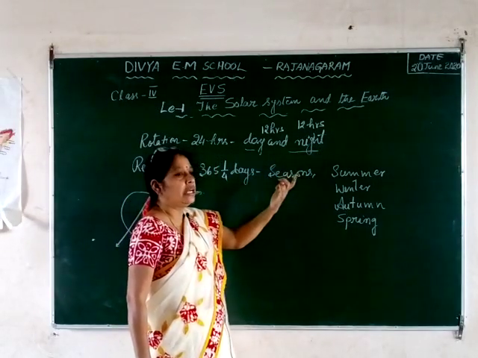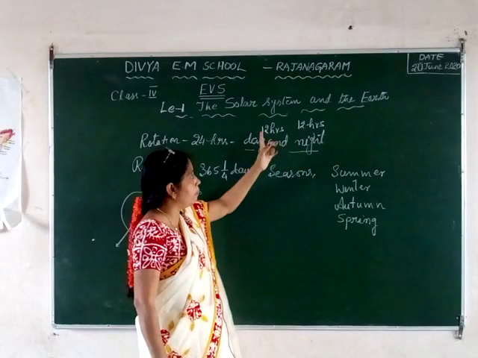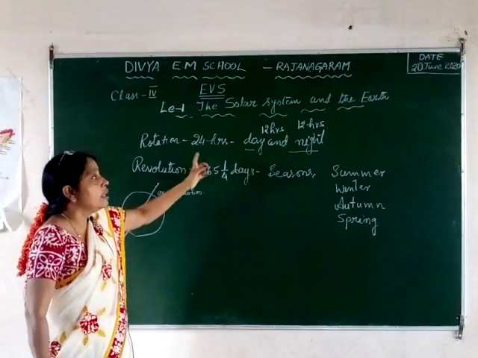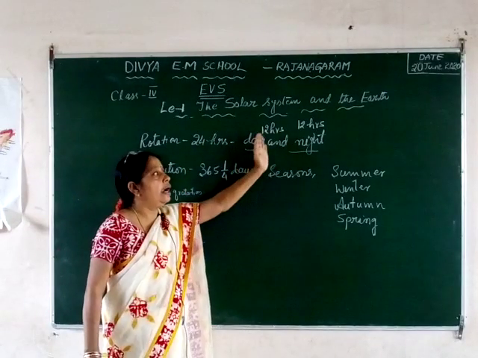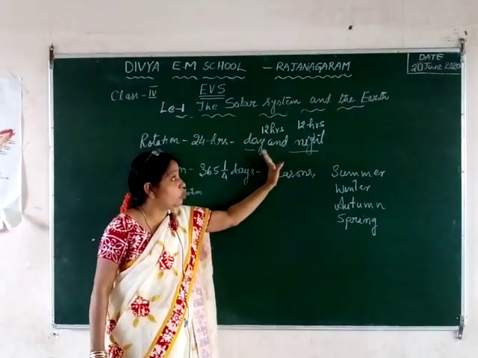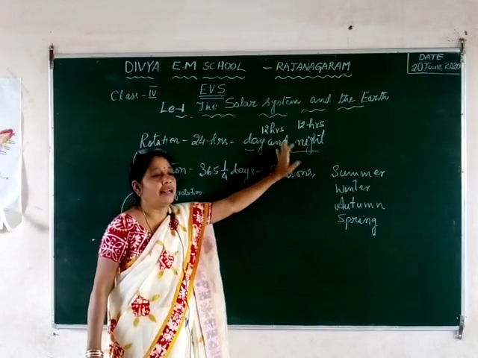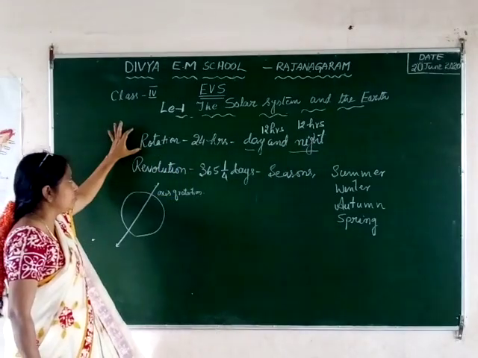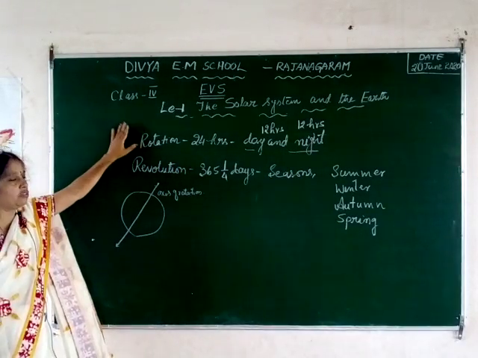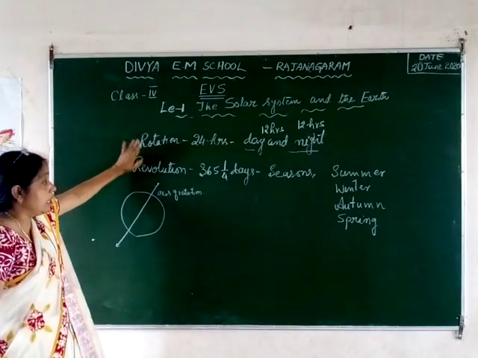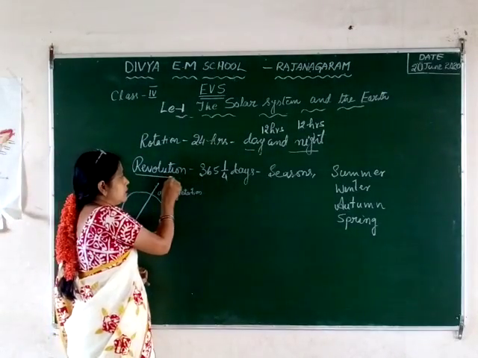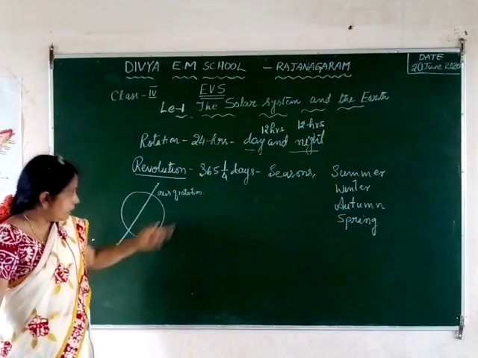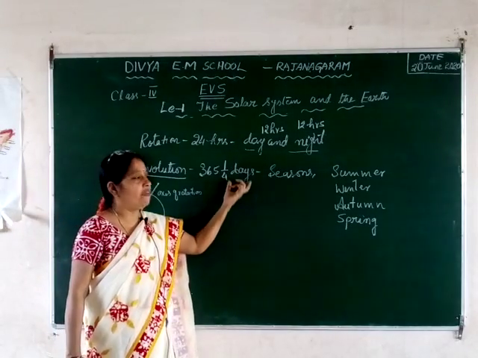Again, when the earth is rotating, the part which comes to face the sun again becomes day, and the remaining part is called the night. That's why we have alternately day and night for 12 hours and 12 hours. So that is the importance of the rotation of the earth, that is, the movement of the earth around its own axis.